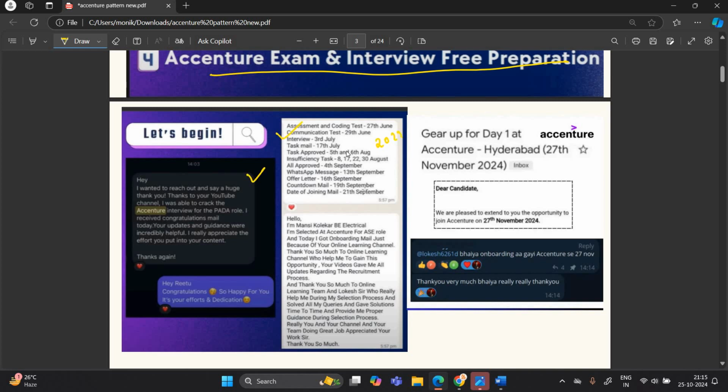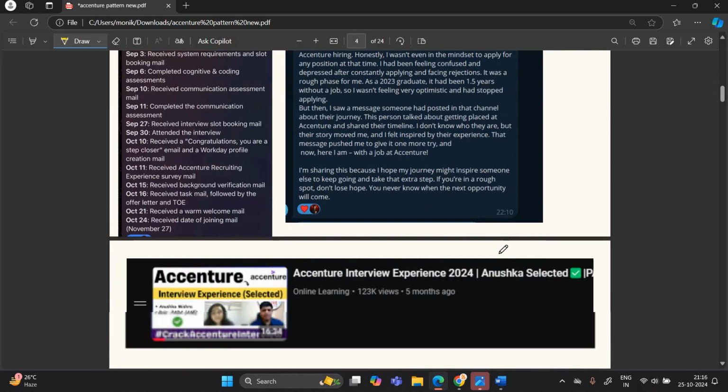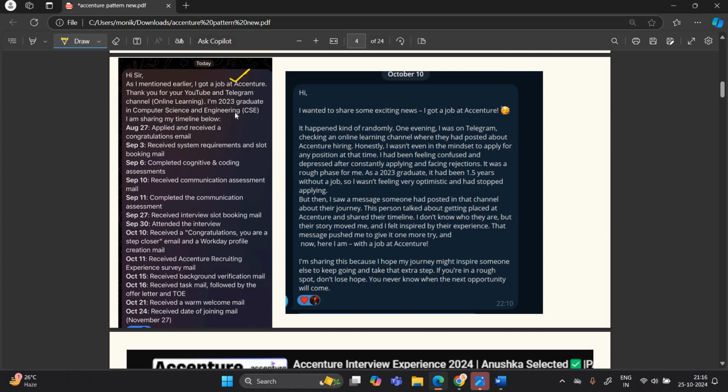The candidates are from the 23 batch and this is a previous selection. A candidate shared that because of your Online Learning channel, today I got an onboarding mail for the AAC role, that is package app development associate. Thank you so much to the Online Learning team and Lokesh sir who really helped me during my selection process and solved all my queries. And this is a recent selection, 27 November 24. Bhaiya, onboarding came from Accenture, thank you very much bhaiya. This is a recent candidate, a 2023 graduate who applied on August 27 2024 and got the update of October 24, received a date of joining mail.